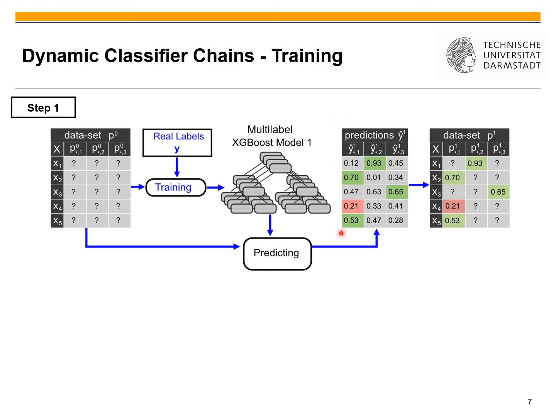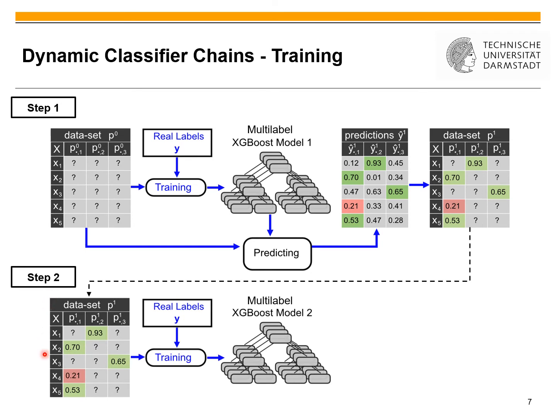And same as before, we propagate one label per instance to create an updated version of our dataset. This dataset is then taken in the second step, and we train a new model based on this updated version. This can repeat until we have trained the full chain or some other criterion for stopping is met.